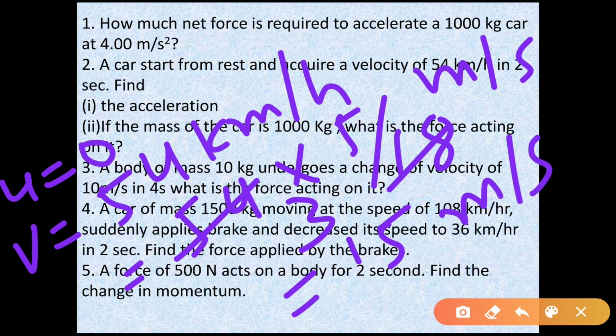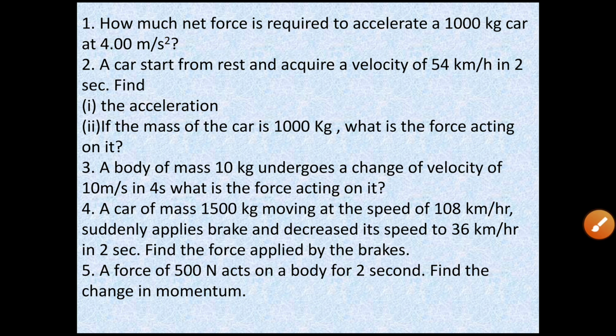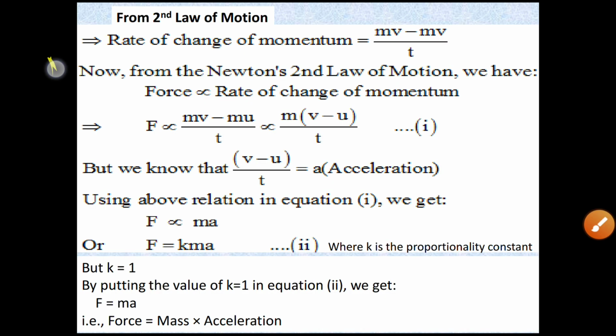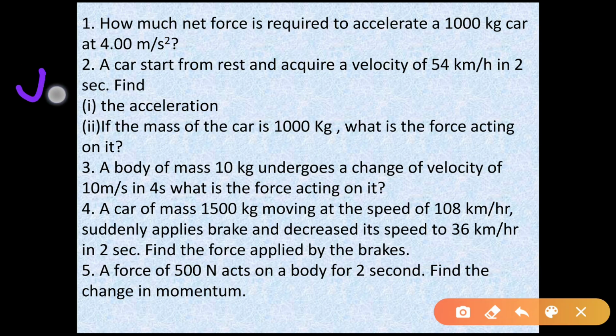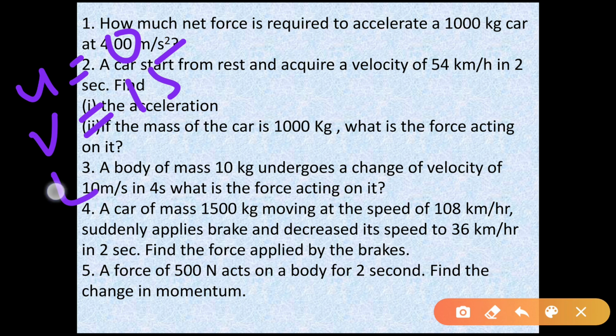Because 15 meter per second is 54 kilometer per hour in the kilometer per hour unit. So remember these things. Then we move ahead. So initial velocity u is equal to 0, final velocity is 15 meter per second, and the time taken to increase its velocity from 0 to 15 is 2 seconds, which is given. So what is the acceleration?